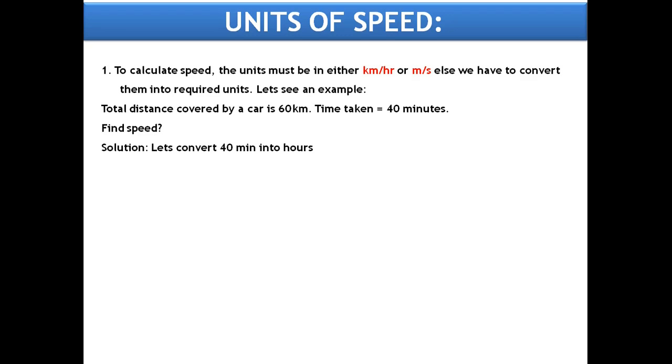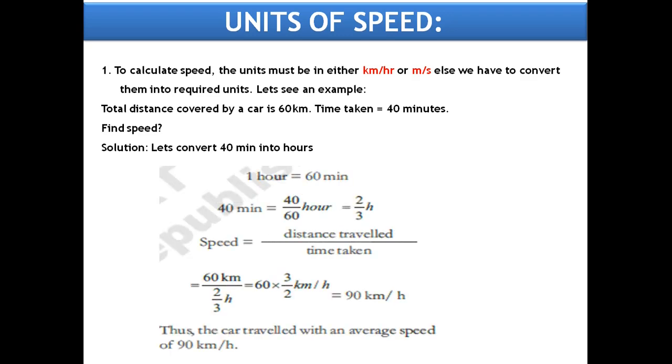See here, the distance is given in kilometers, but the time is given in minutes. So, what do we have to do? We have to convert these minutes into hours. And what is the sum actually? We have to find the speed of the car. So, let's convert 40 minutes into hours first. 1 hour is equal to 60 minutes, we know. So, 40 minutes is equal to 40 by 60 hours. If you simplify, you will get 2 by 3 hours.